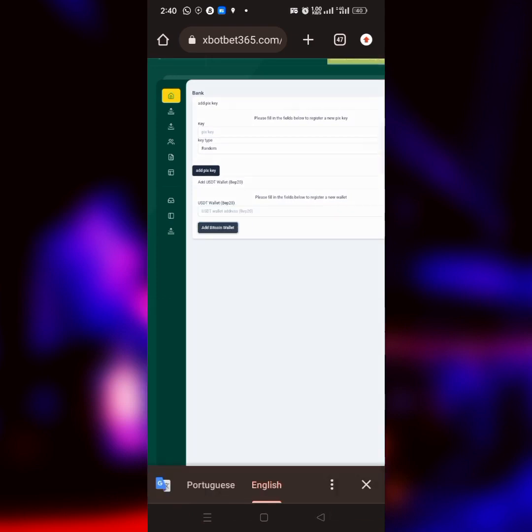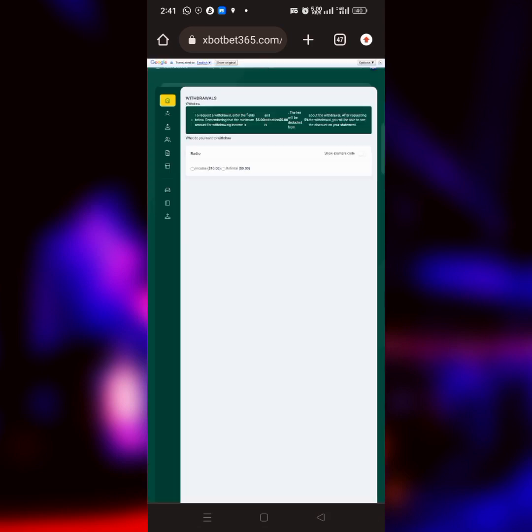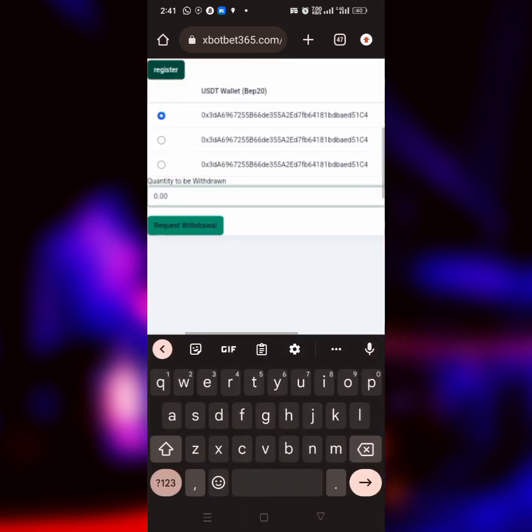So next thing you have to do is to go back to your account and then place your withdrawal. So just like I showed you guys, click on this place that says income, and then select my USDT wallet address, and then select the wallet address that you linked on the platform. So I'm selecting this particular wallet address and then enter the quantity that I want to withdraw. Remember, minimum withdrawal is 5 USDT.